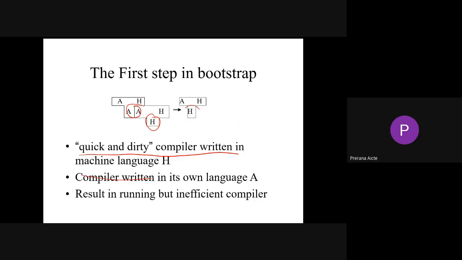A, so your compiler is H, your source code is A, and you get H. So second, A, H, right? So what we prefer, instead of this we prefer H: the source language is H, and the compiler is H. It is running, but it's an inefficient compiler.